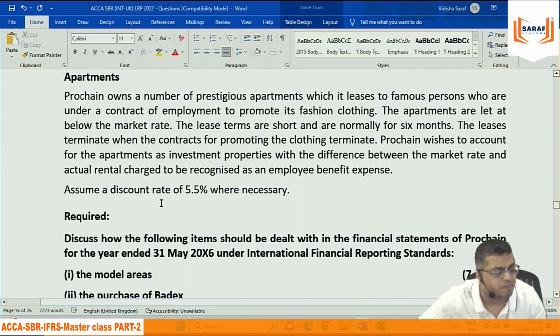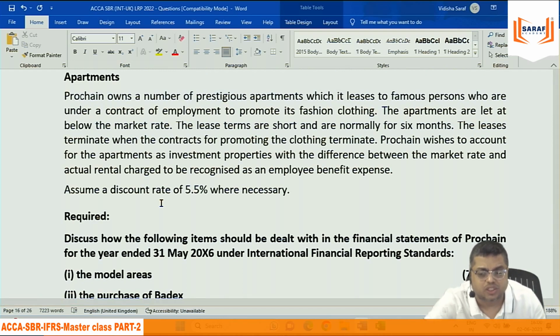P owns a number of prestigious apartments which it leases to famous persons who are under a contract of employment to promote its fashion clothing. The apartments are let at below the market rate. The lease terms are short and are normally for 6 months. The lease terminates when the contracts for promoting the clothing terminate.